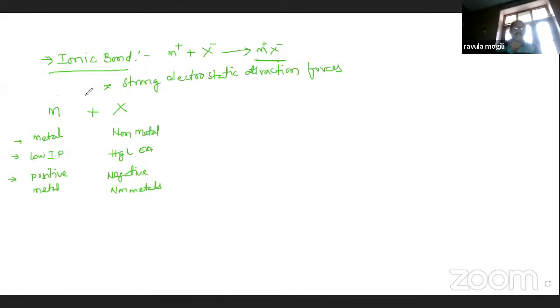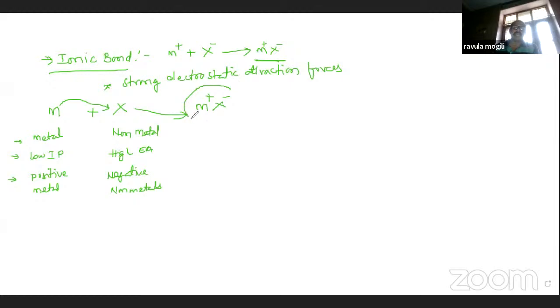Formation of an ionic bond. In that, the metal atom loses one electron. The electron is shifted from the metal to the non-metal. The electron is transferred from metal to non-metal. The metal loses an electron to form an M plus ion, and X gains an electron to form an X minus ion.